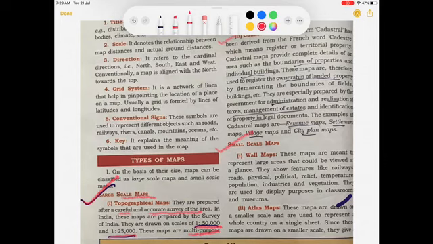What are cadastral maps? These maps provide information about the ownership of the land or the property. For example, your house in which you are staying, your school in which you are studying. This information, who is the owner of these properties, is provided with the help of cadastral maps.